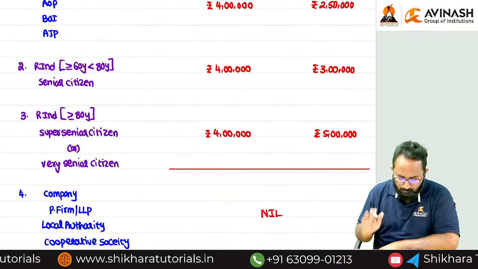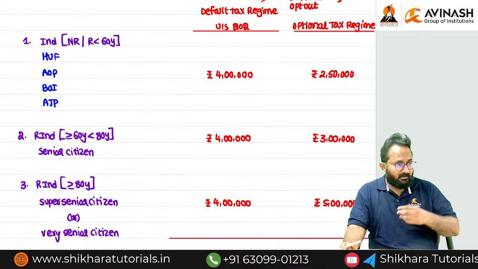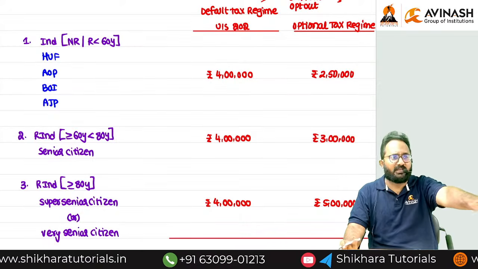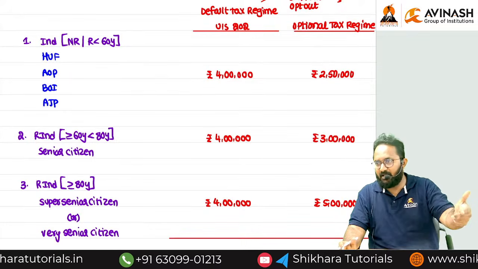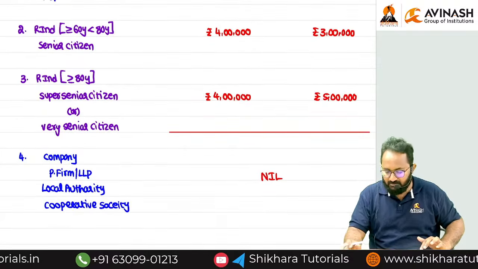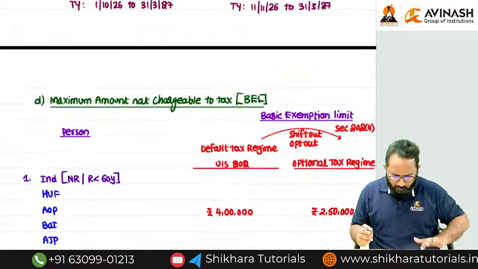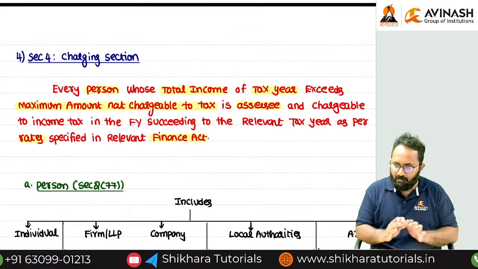Okay. Now in the exam also, always, if they give an individual, HUF, AOP, BOI, AJP, then only you have to think about the basic exemption limit. Partnership firm, company, LLP as well as local authority and cooperative societies don't have any basic exemption limit. Okay. Now easily you can compare everything.